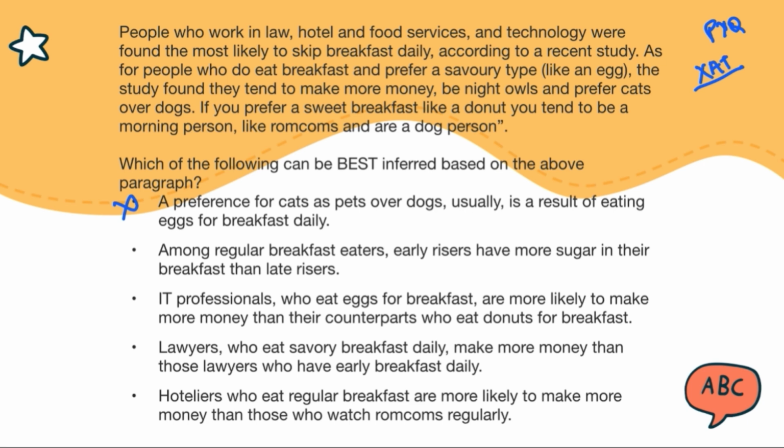Second, among regular breakfast eaters, early risers have more sugar in their breakfast than late risers.